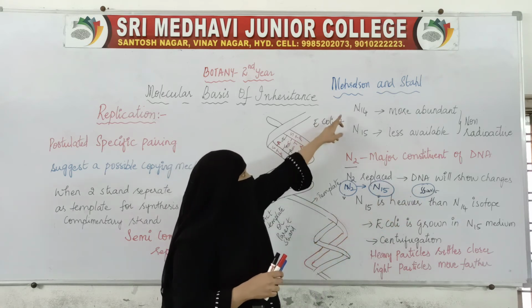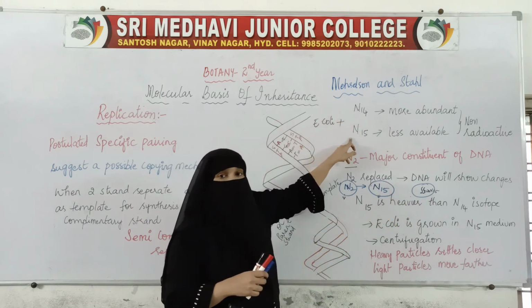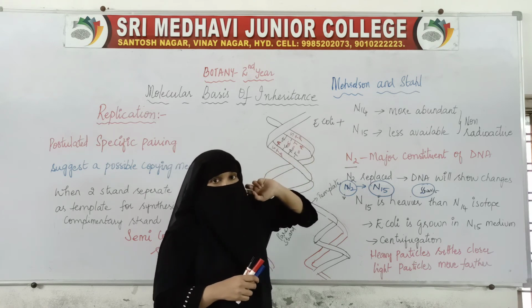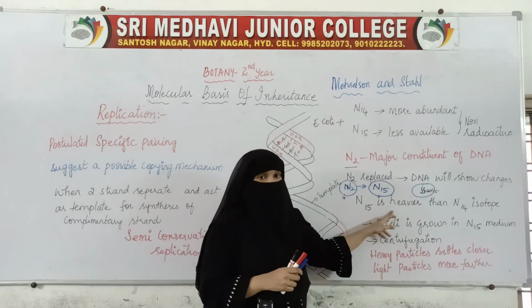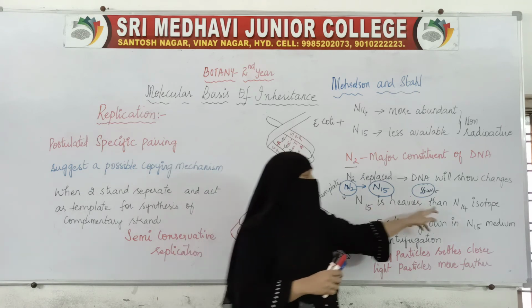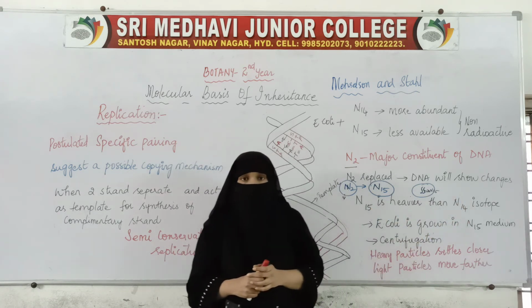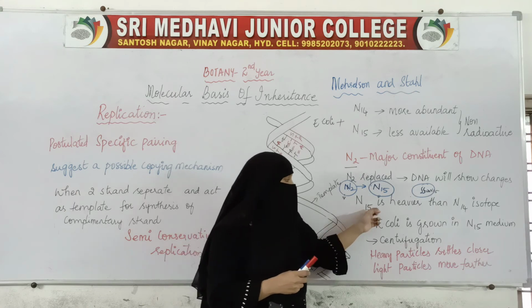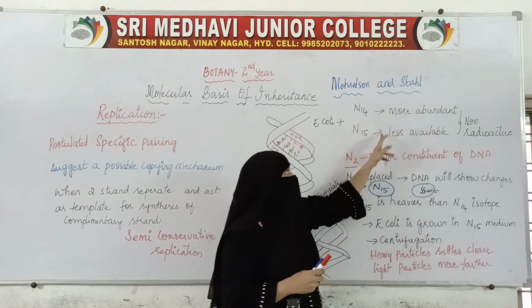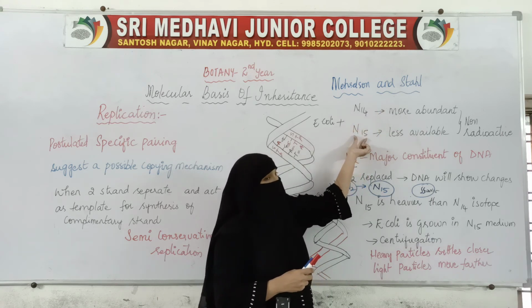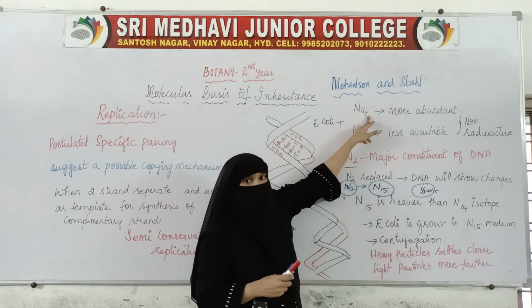N14 and N15 are both isotopes of nitrogen, but N15 is the heavier one. In comparison between these two, this is heavier and this is lighter.